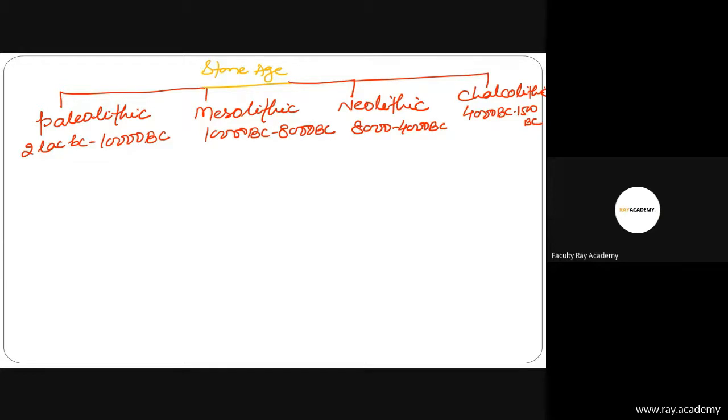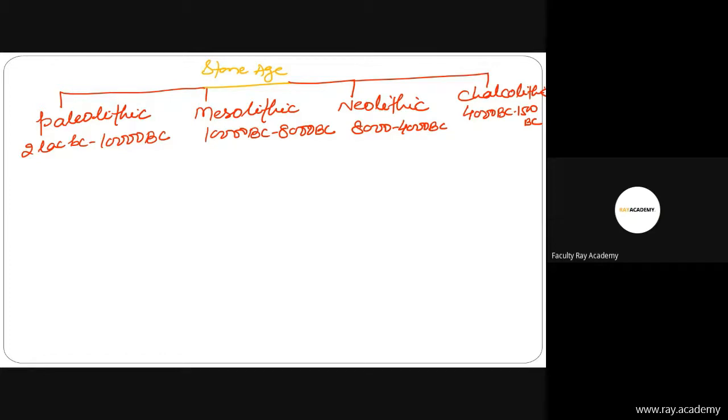So friends, please keep in mind there is a prehistoric age in India. What is the prehistoric age? A prehistoric age refers to the time when there was no writing. It consists of 5 periods: Paleolithic, Mesolithic, Neolithic, Chalcolithic, and after 1,500 BC the Iron Age. It is one of the important topics under ancient Indian history for the UPSC civil service examination.